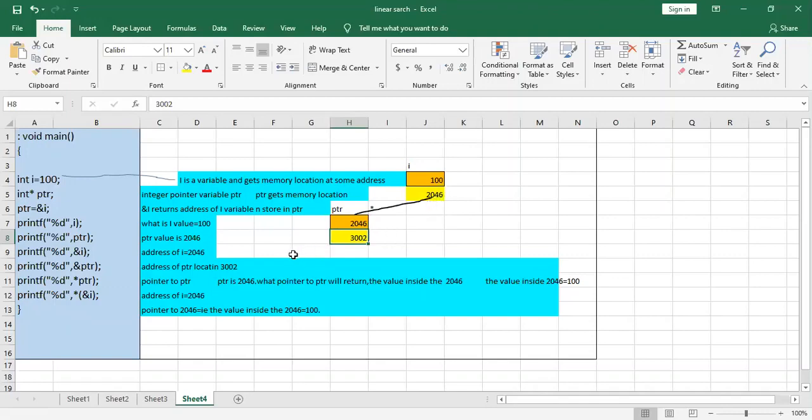This is the example of how it will print different values. Memory locations are very important when we are working with a pointer, because the pointer concept is completely based on memory location. So this is up to this example. We will meet in the next session with call by value and call by reference.